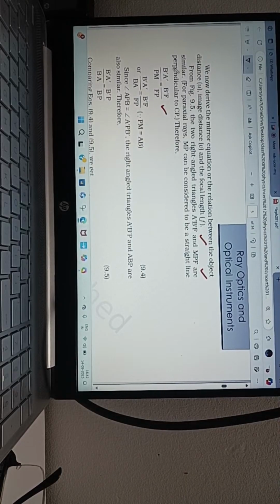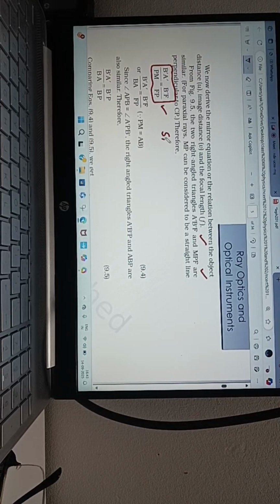What is the rule by which you got this? You studied it in ninth class. I don't remember. Corresponding ratios of the two triangles are equal. You studied that; they are called similar triangles.